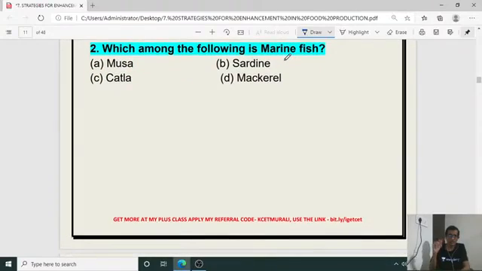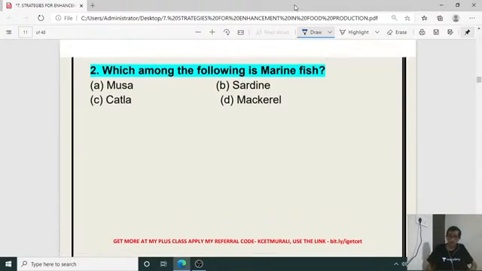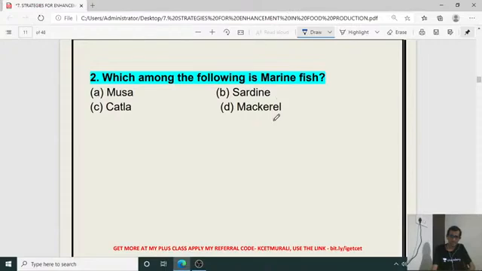Second question, which among the following is marine fish? If you take aquaculture, in that also we can apply different strategies to increase the output or biomass of aquaculture. So second one here, marine fish, which is the marine fish? Musa, katla, sardine, mackerel. It is the katla. Katla is a marine fish. So right answer is C. Okay.